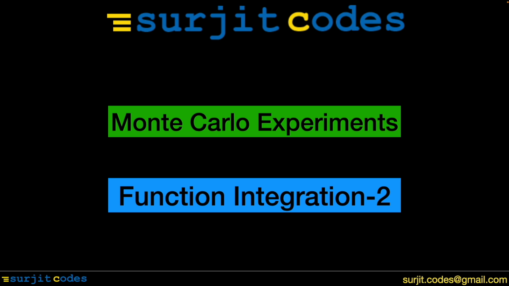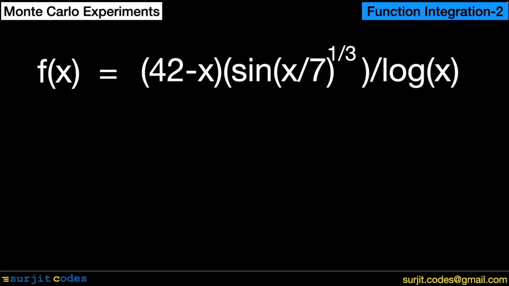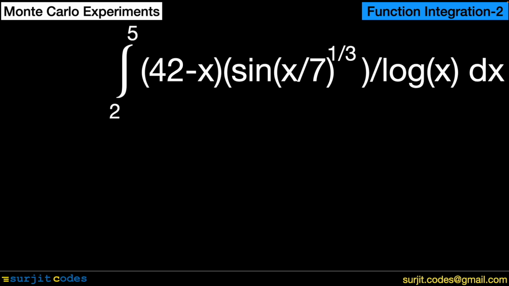We may think that there is hardly any use going for Monte Carlo experiment for finding the integral of x squared, but we can easily adapt this method for complicated functions. Let us find the integral of this function between the limits 2 and 5. We all know that it is very difficult to find this integral, if at all it is possible.